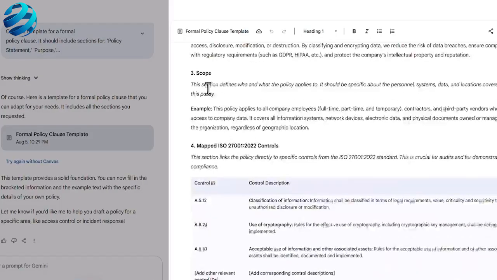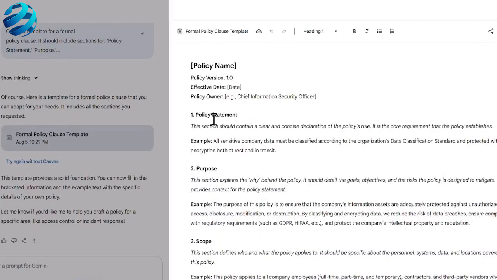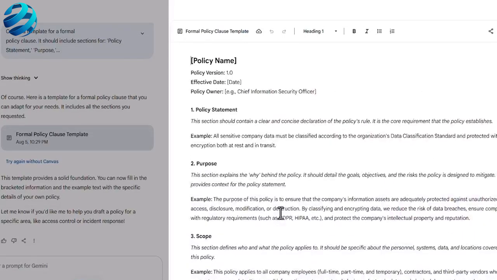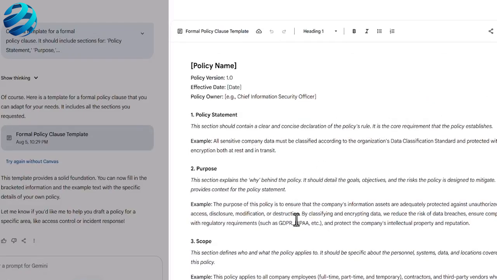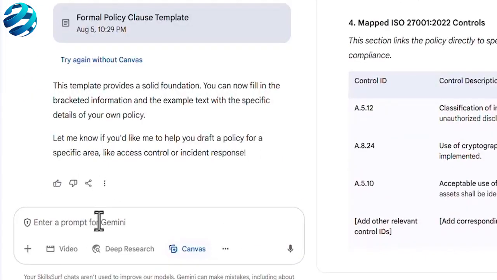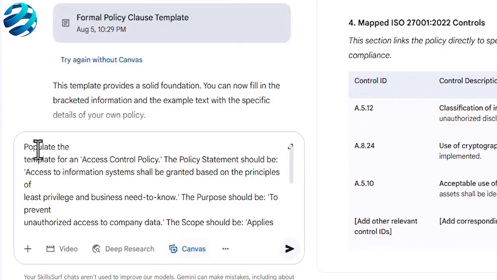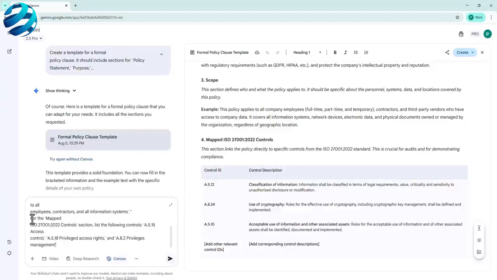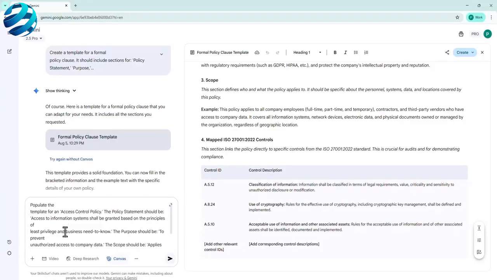This kind of document could simply serve as a template when it comes to structure, headings, and branding, and then I take it from there to populate it. So first we want to have this template, and then we can populate it for an access control policy, for example. Okay, and then maybe let's do it like this.